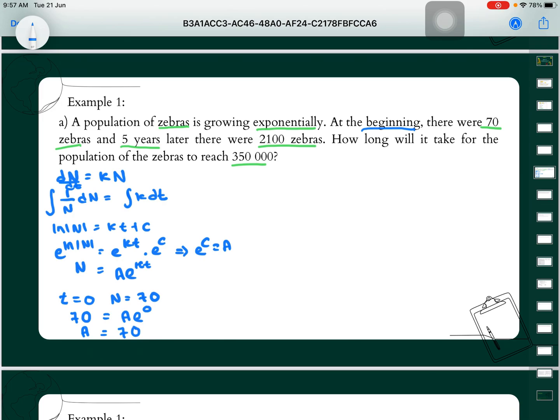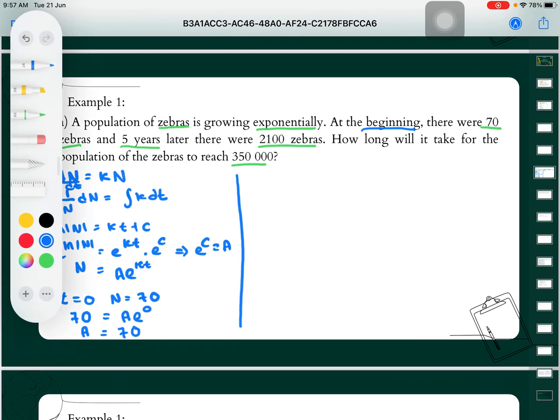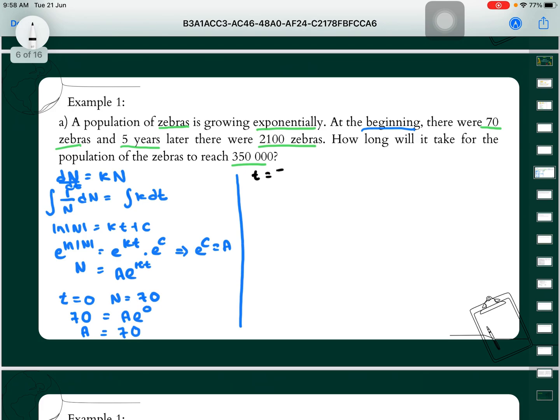Then we look at the second statement, which is at 5 years. When t is equal to 5, N is equal to 2100. So the zebra population becomes 2100 when t is equal to 5.